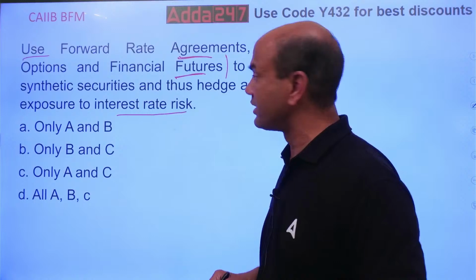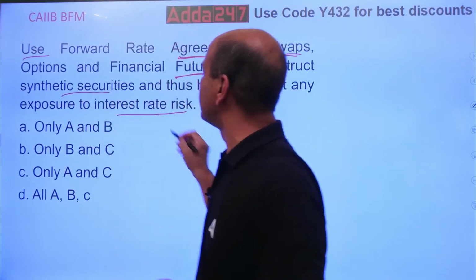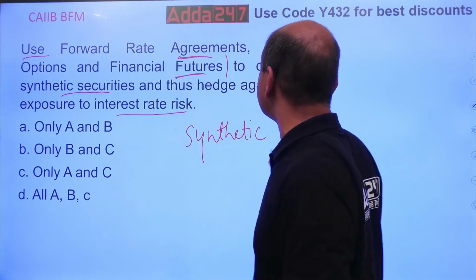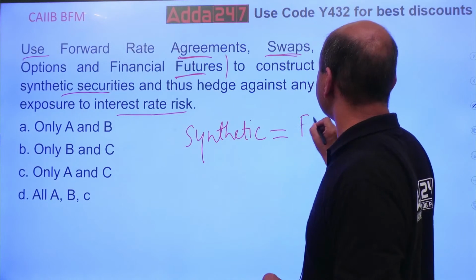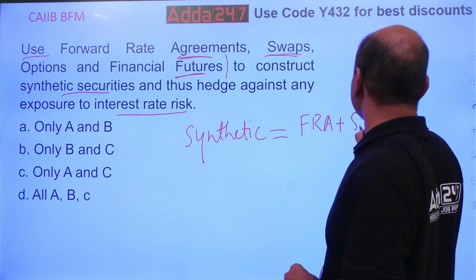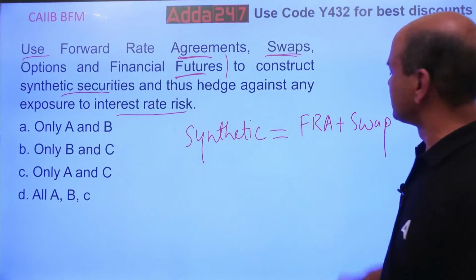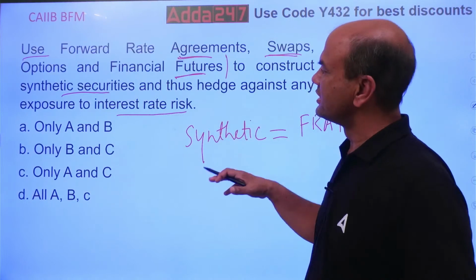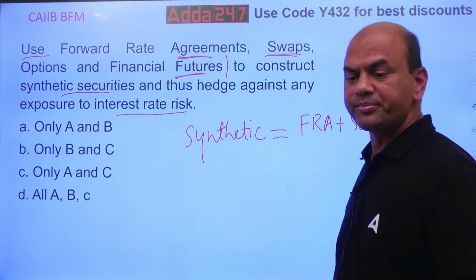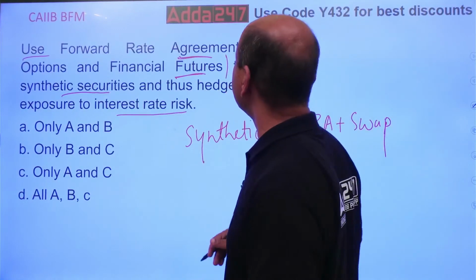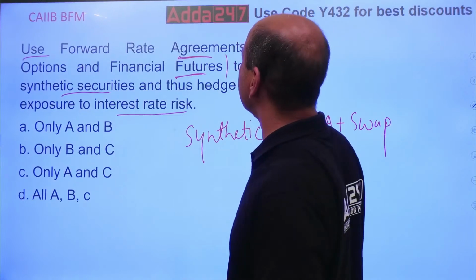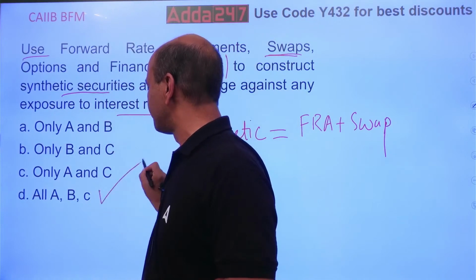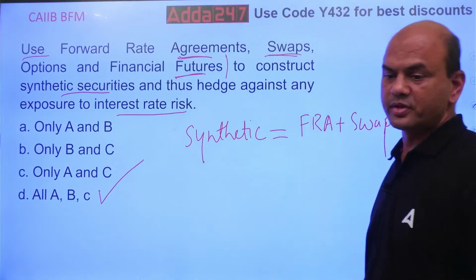What is synthetic security? See, the synthetic security means it's a combination. Kindly note this. Synthetic means it's prepared. Synthetic security is equal to FRA plus, let's say, swap. So combination of these. FRA plus swap, or anything it can be. FRA plus forward, or swap plus something else out of these 4 options. Okay. So you can use all of them. Options and financial futures are combined over here. So the answer is all, A, B and C. Got it?